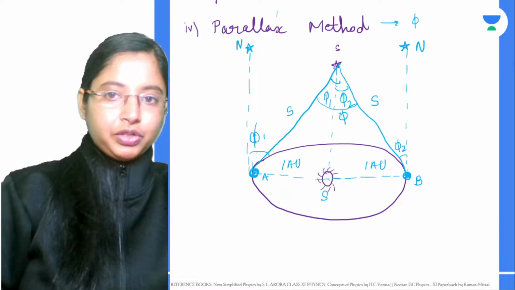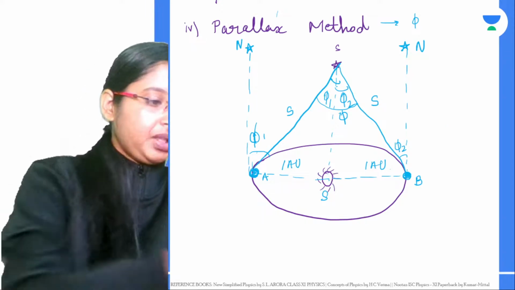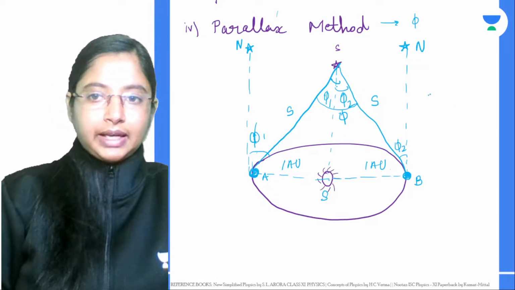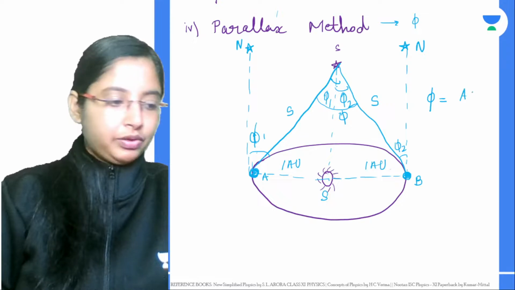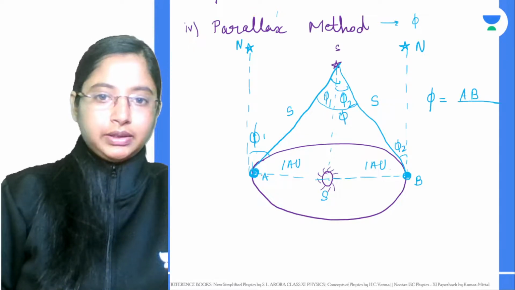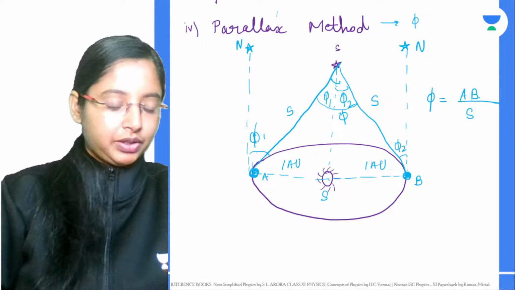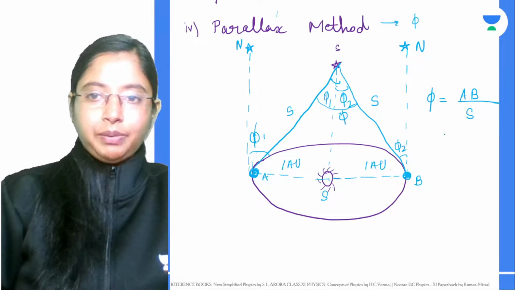If I want to measure this S, the distance to the star, then we will use this parallax angle. This parallax angle phi is equal to the whole length AB divided by this distance, just like the solid angle that we did before: AB by S. Now, AB is what?